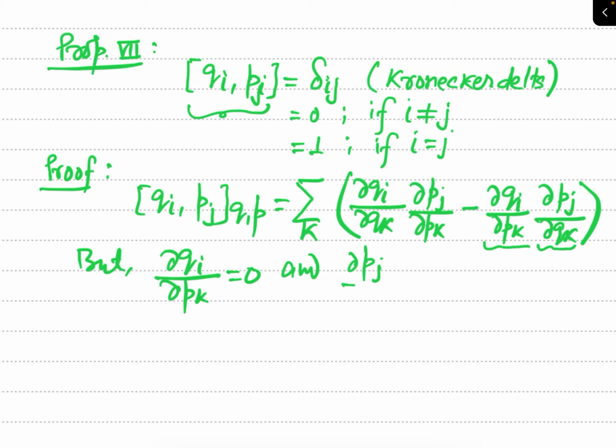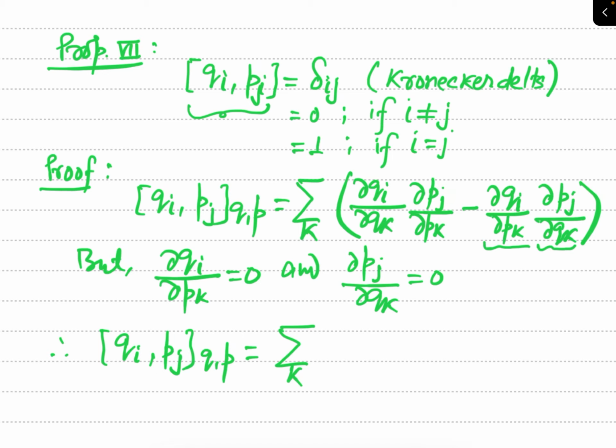So del Pj by del Qk is also 0. So the second term inside this bracket is 0, and therefore you can write the Poisson bracket of Qi and Pj with respect to Q and P simply as summation over k of del Qi by del Qk times del Pj by del Pk.